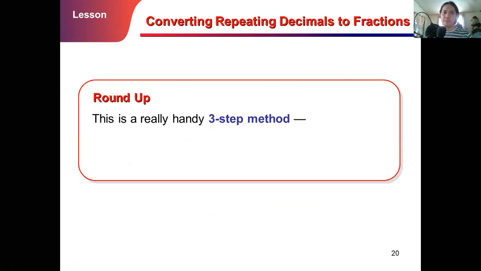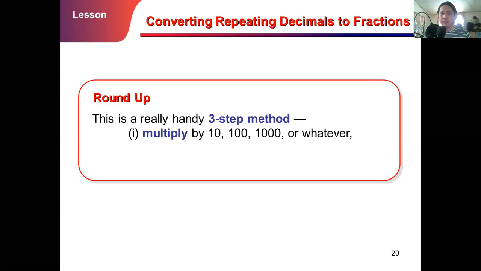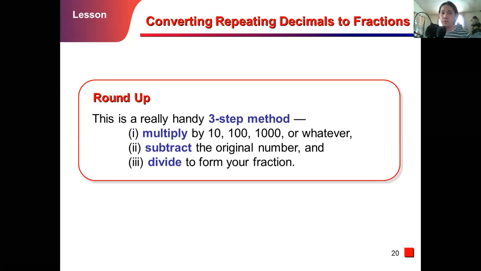So that's it. Always remember, round up. This is a really handy 3-step method in converting repeating decimals to fractions. Multiply it first by 10, 100, 1,000, or whatever, depending upon the number of repeating decimals. Then subtract the original number. And of course, divide to form your fraction. So that's how you do it.